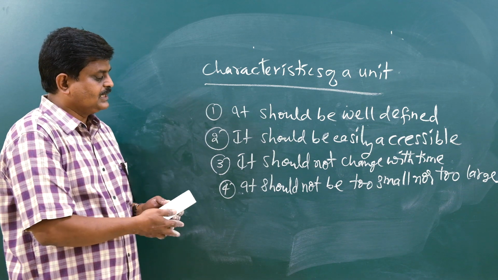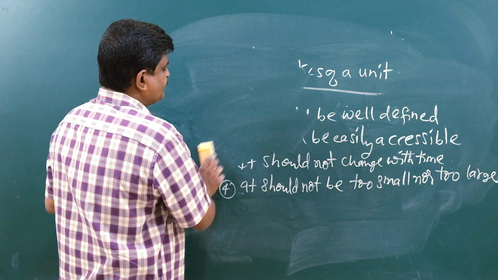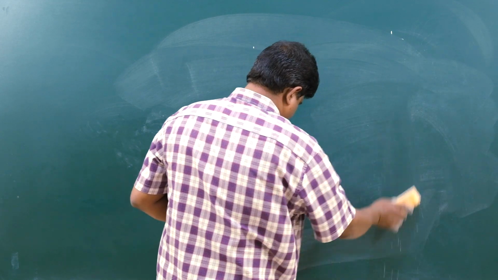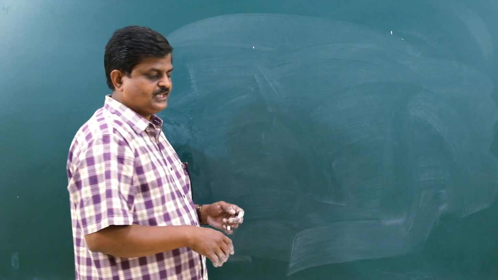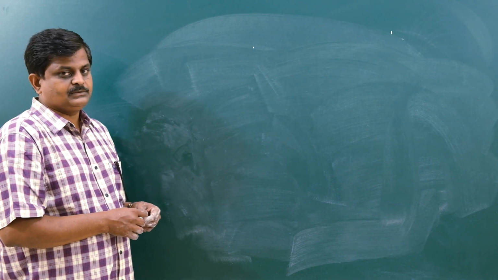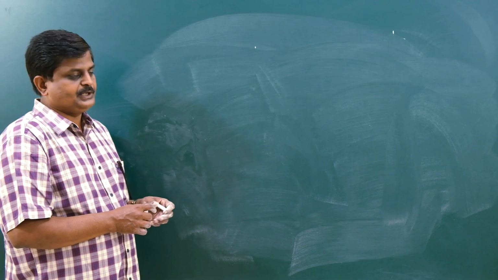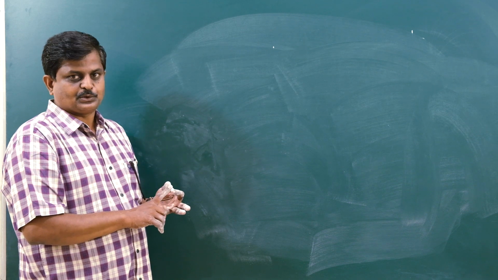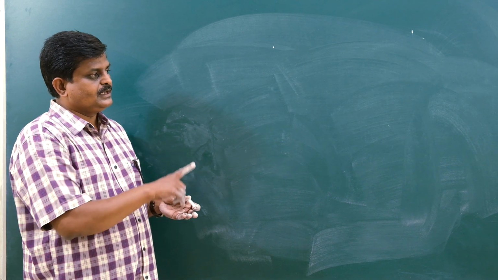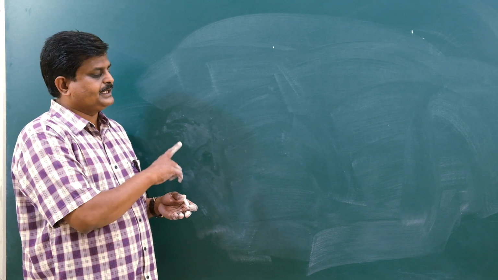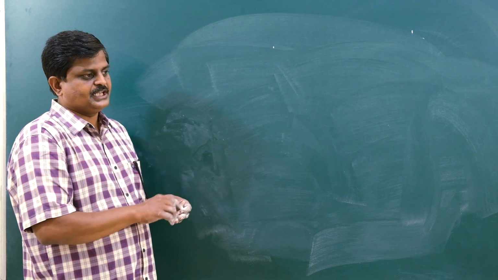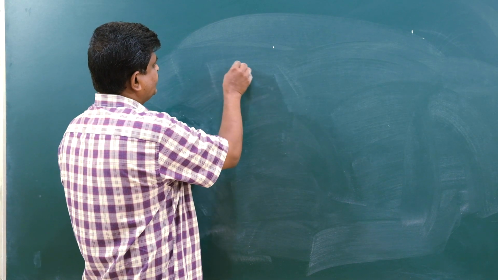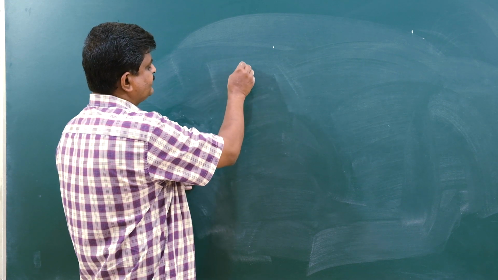Okay, so let us revamp the basics one more time. What is a unit, please? Unit is a standard reference chosen to measure any physical quantity. And how should the characteristics of a unit be? First, it is easily accessible, it is neither too large nor too small, and it is reproducible, and it should not change with the time or any physical changes of nature. So let us move on to the different systems of units.